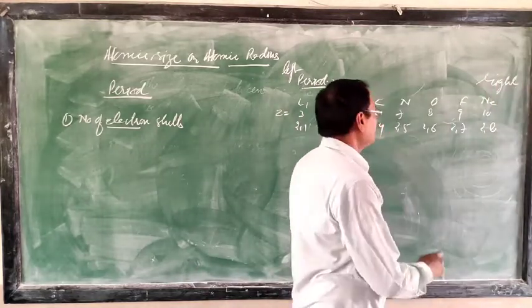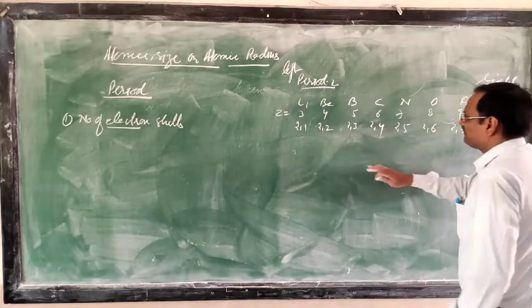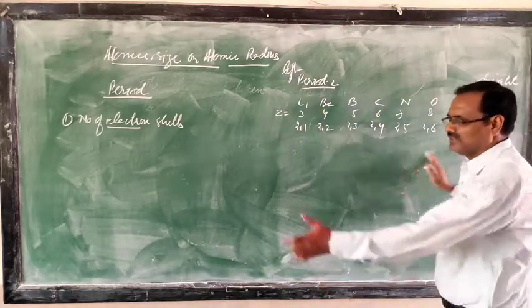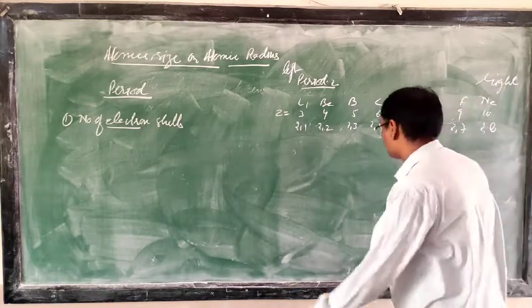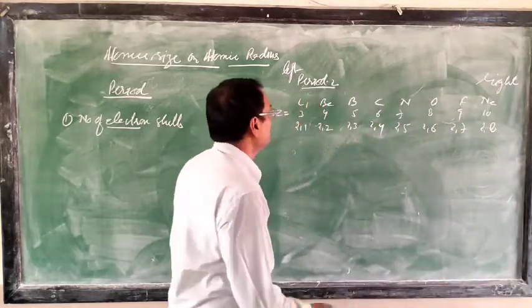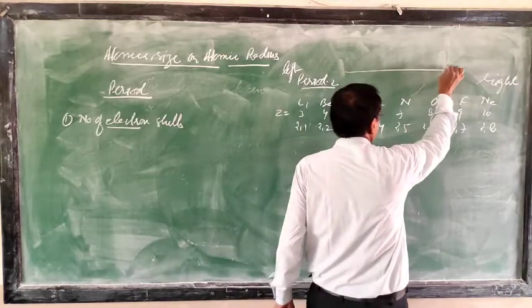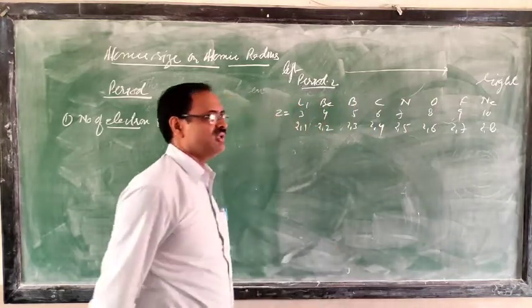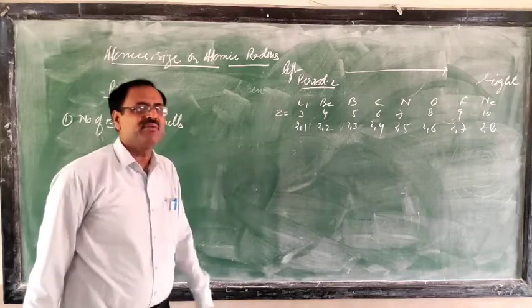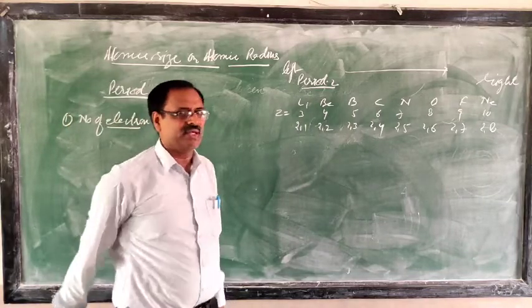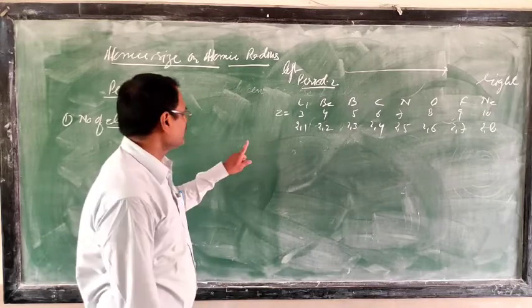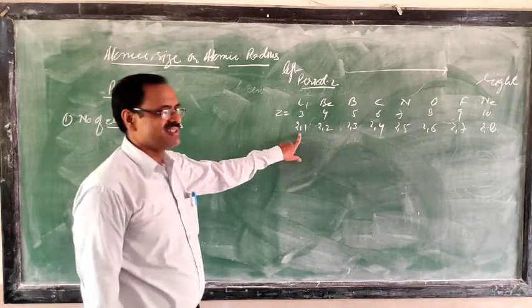So when you move in a period from left to right, you stand in front of this board, left and right. Whenever we discuss the variation, in a period we will move from left to right, and in a group we will move from top to bottom. That is the variation.